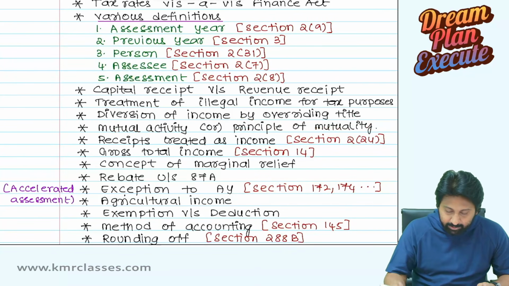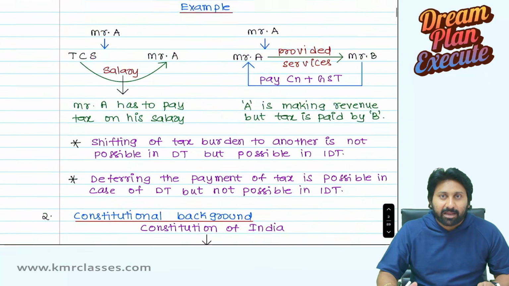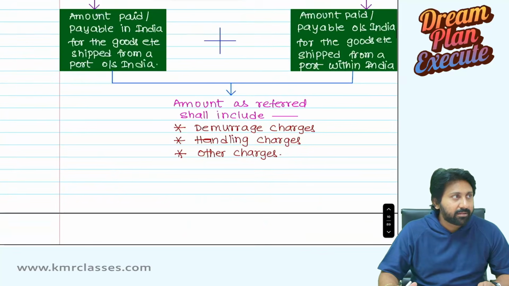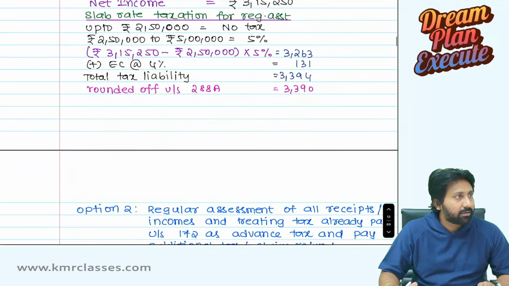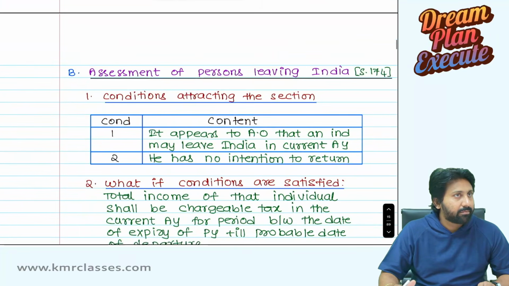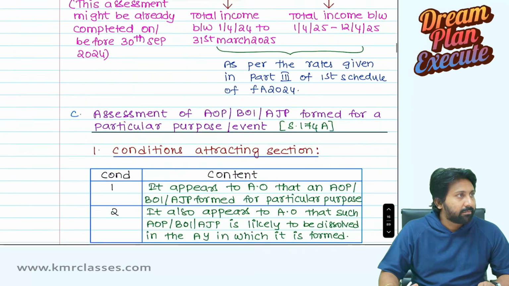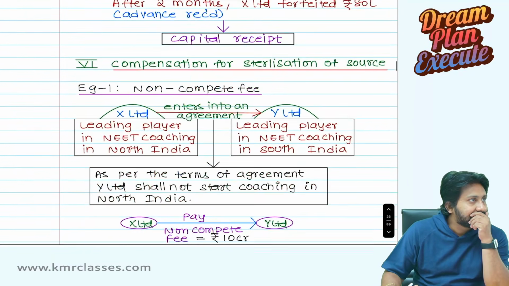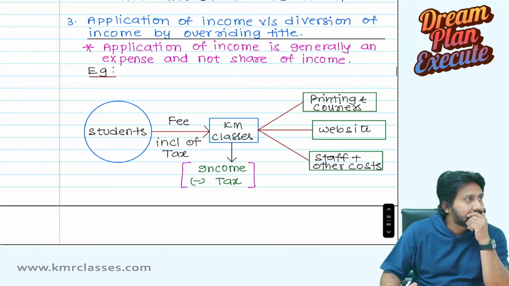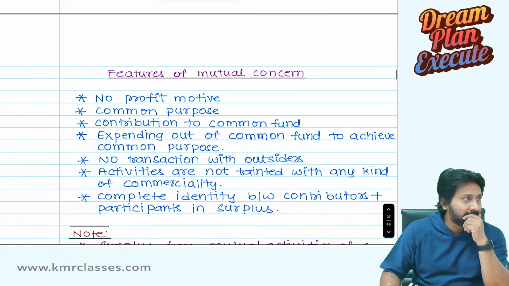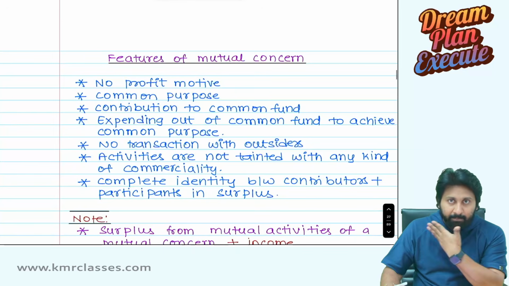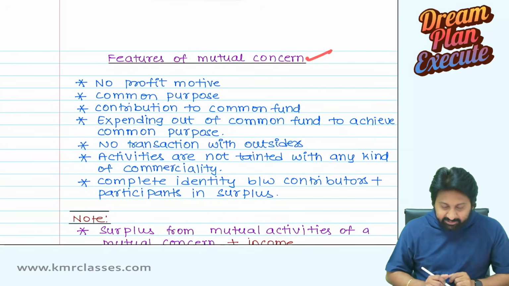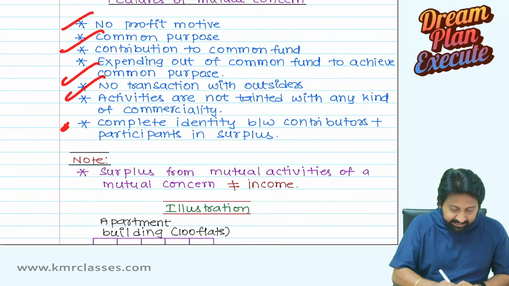How much did you cover? You just said an example. See here, features of a mutual concern. Other features.